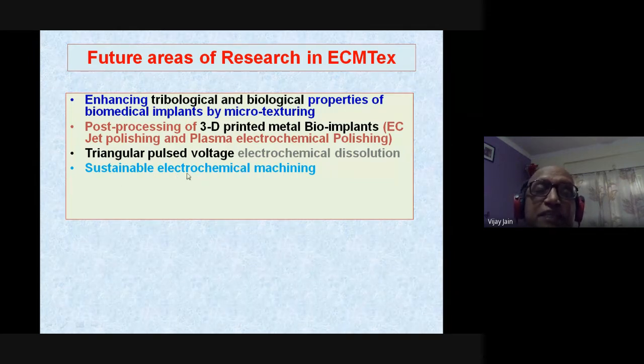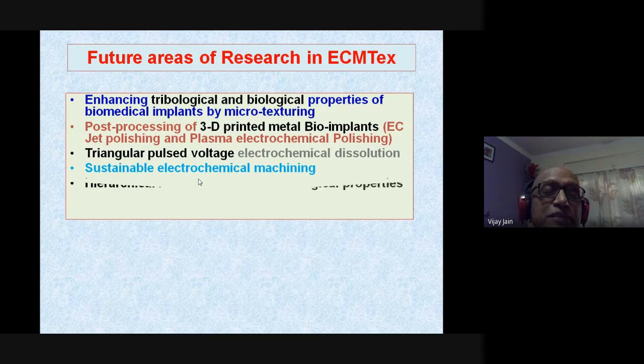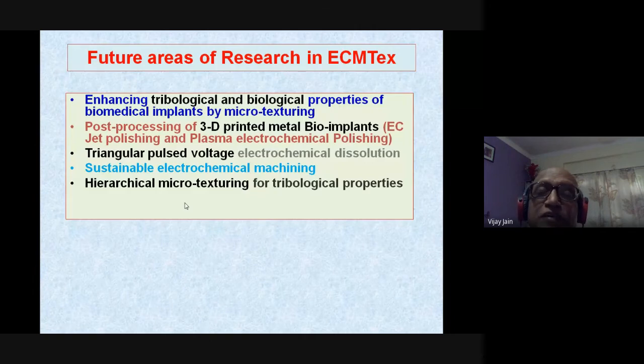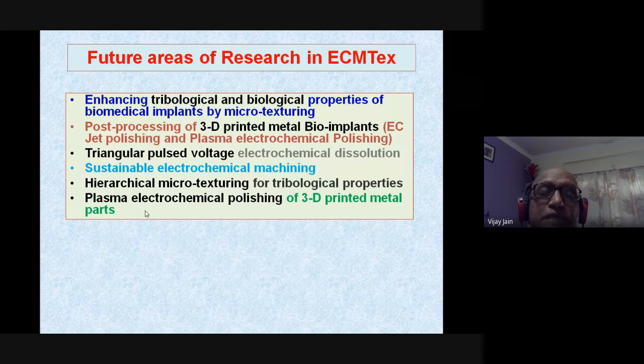Then there is sustainable electrochemical micromachining. Sustainability study is very, very important. I am not going to discuss it in this lecture, but this is the most critical issue of any micro nano manufacturing process. Here, electrochemical micromachining is much more sustainable compared to other processes used by different industries. Then hierarchical microtexturing for enhancement of tribological properties, then plasma electrochemical polishing of 3D parts.